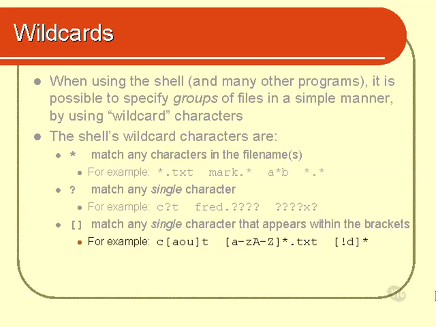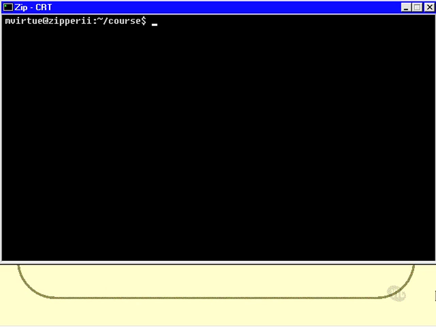Now, the second example, brackets A-Z and then capital A-Z star.txt. That basically means match any file that ends in a .txt that begins with a letter. In other words, you can't have files that begin with a number or files that begin with some punctuation character or something. Let's see a brief example of that. Here I am in the course directory again. Now I'll just do an ls.